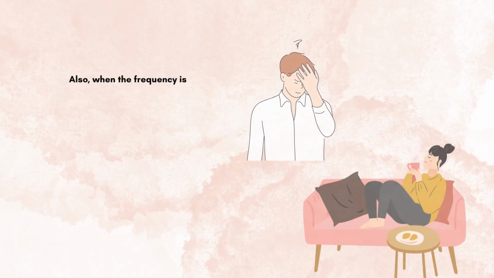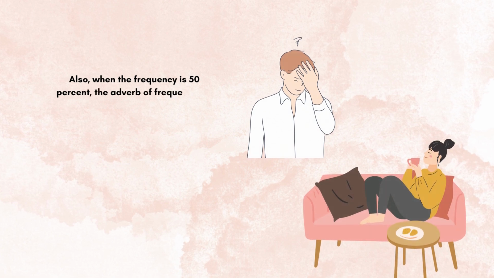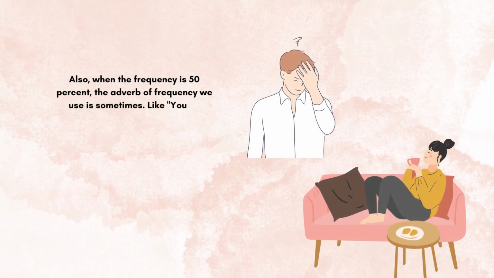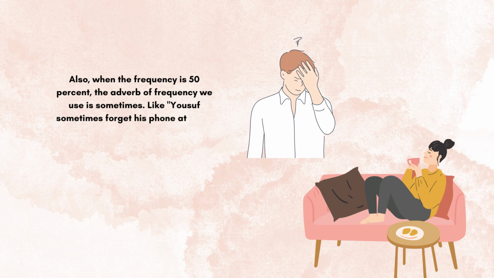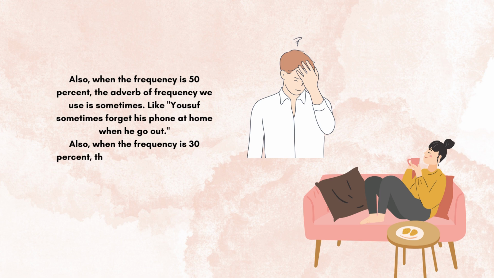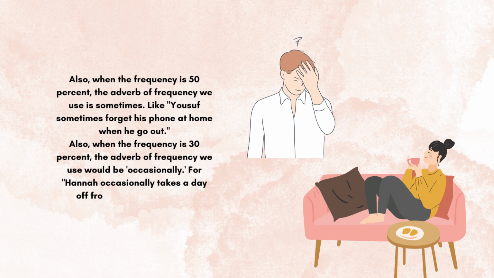Also, when the frequency is 50%, the adverb of frequency we use is sometimes. Like, Yusuf sometimes forgets his phone at home when he goes out. Also, when the frequency is 30%, the adverb of frequency we use would be occasionally. For example, Hannah occasionally takes a day off from work just to relax.